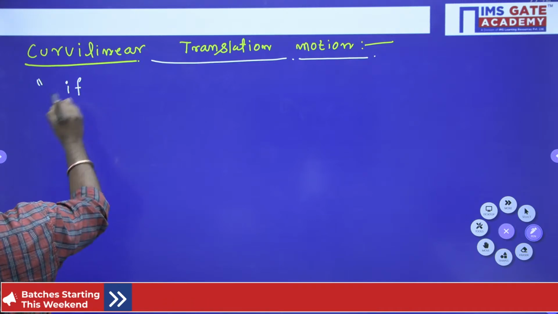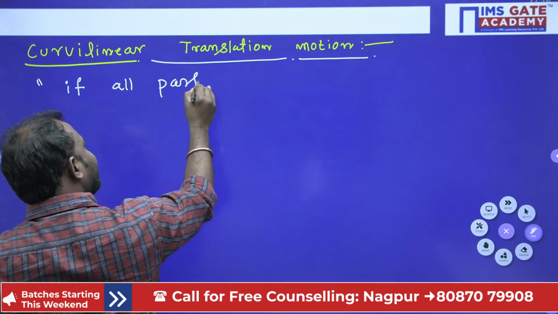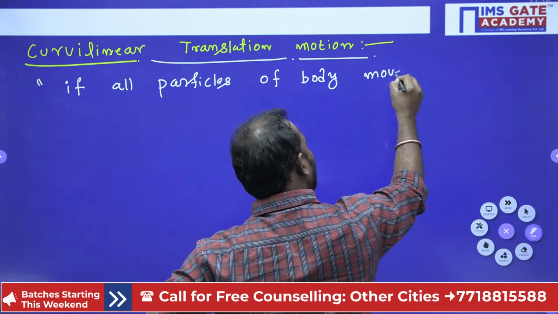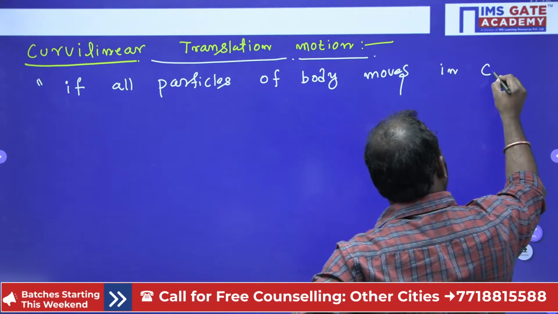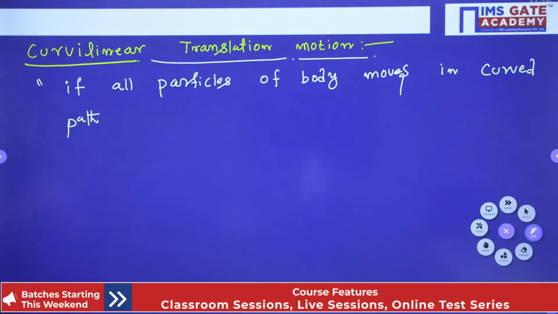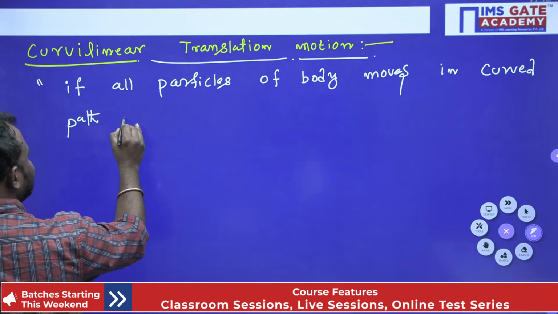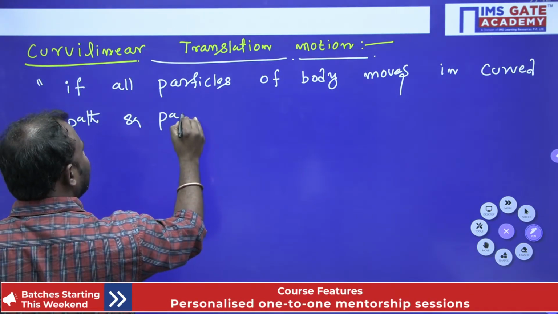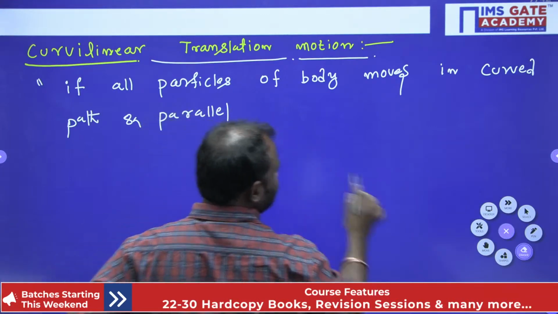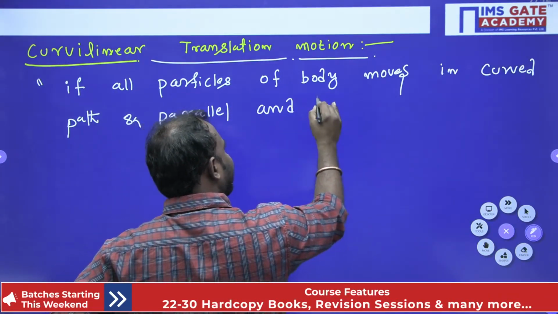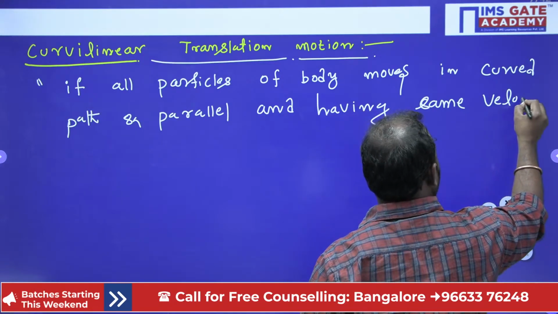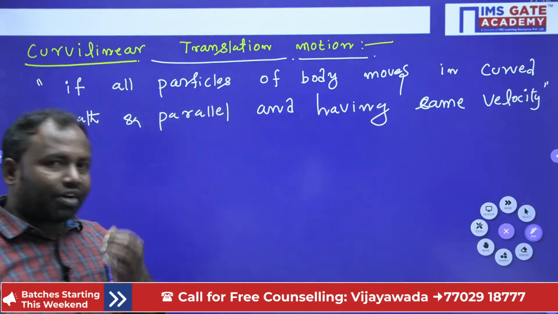If all particles of a body move in a curved path and also parallel to each other, and have the same velocity, it is considered a curvilinear translation motion.